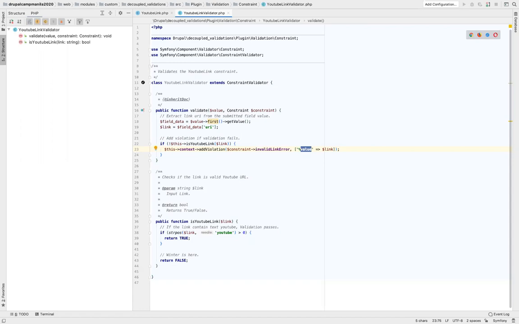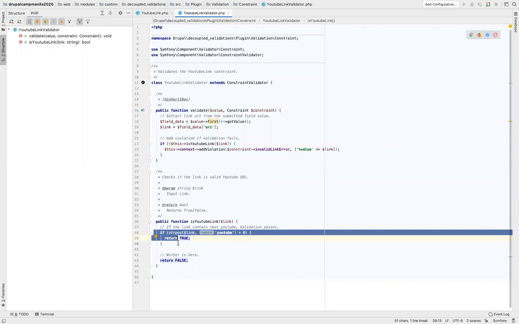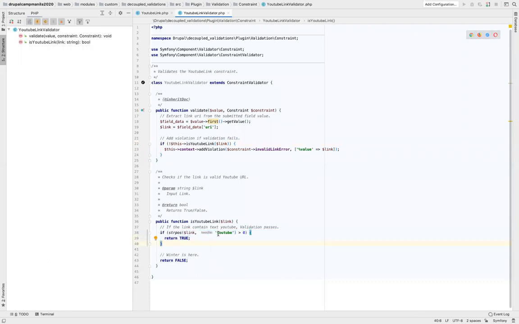In return, our constraint class will throw the error. Coming to the helper function of this if condition, we are calling an isYouTubeLink function, where we have an if condition checking if the string YouTube is present or not. If it's present, we return true, otherwise false. So that was the YouTubeLinkValidator.